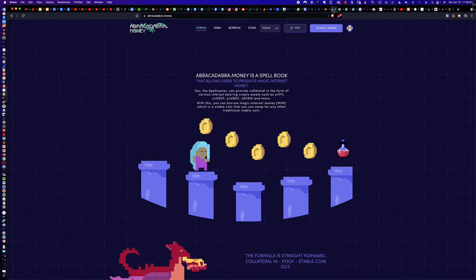Now, here is the Abracadabra site. We're going to be coming back to this site in just a minute to take a look at what the staking percentage is here. However, one of the things you have to do is when you connect your wallet, you can see my wallet is connected. However, when you click on stake to see how you would stake your spell tokens, you have to connect to the Ethereum mainnet. So I'm not a fan of that. It would have been nice if this could have all been done via the Fantom Opera mainnet so that you're not switching the wallet back and forth. But we're going to come back to that.